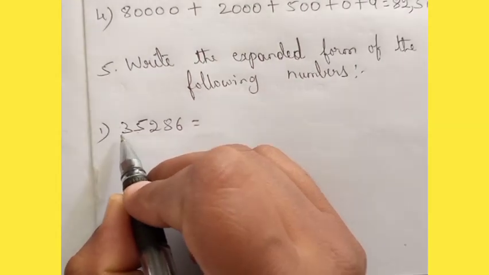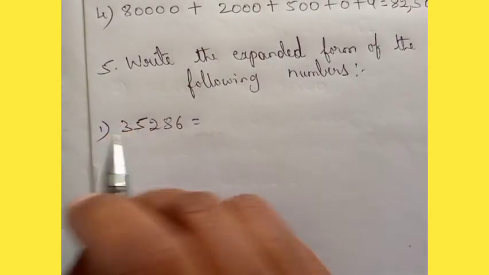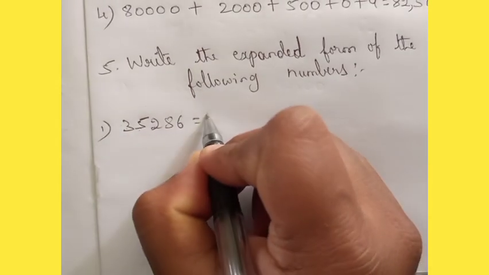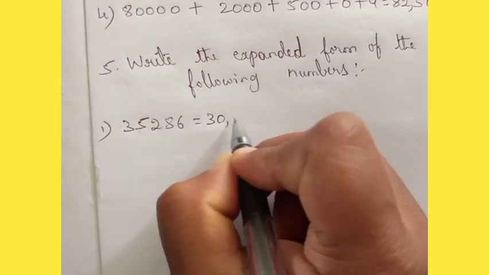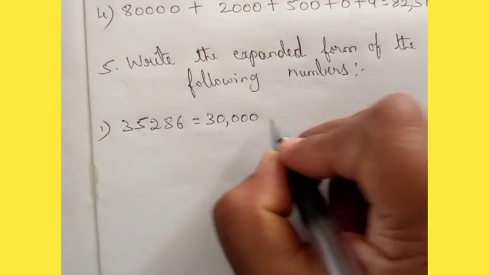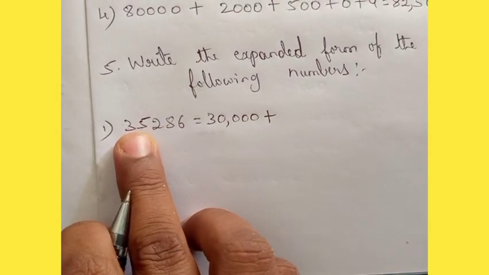Okay? So now we are going to start from the 3. So 3 is in which place? 3 is in 10,000 place. So this will become 30,000. 30,000 plus 5 is in which place? Thousands place.